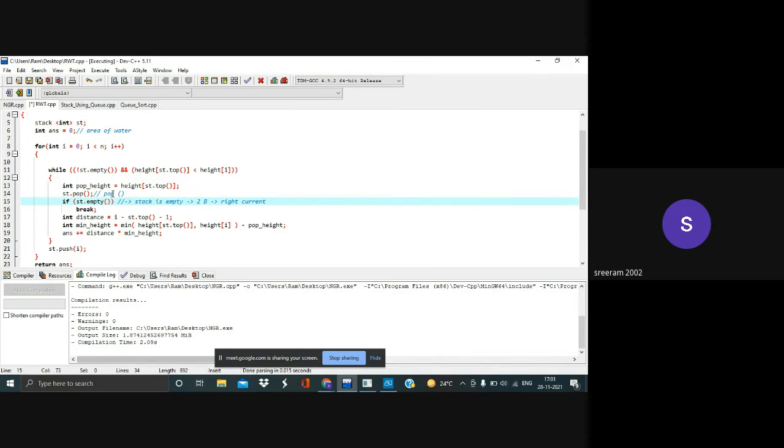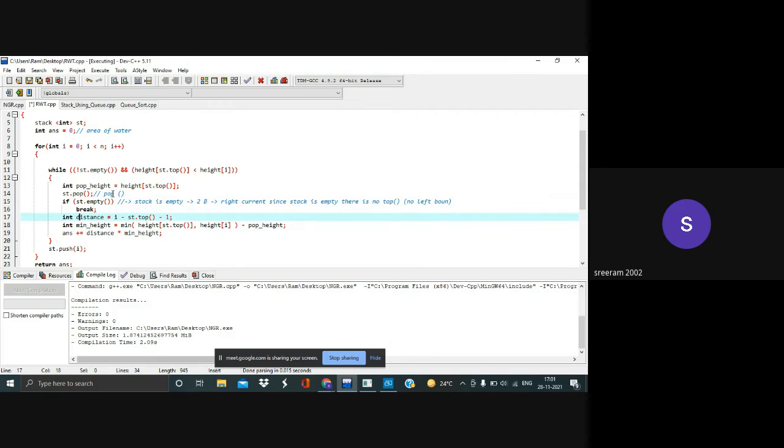But since the stack is empty, there is no top element, which means there is no left boundary. Imagine a container without the left edge and just having the right edge. The water will flow off, so it wouldn't be harvested. In that case, we will break, because the rainwater will not be harvested.